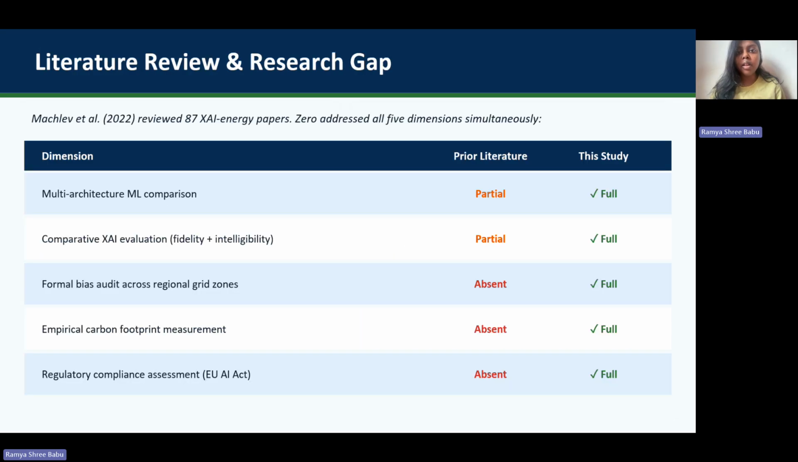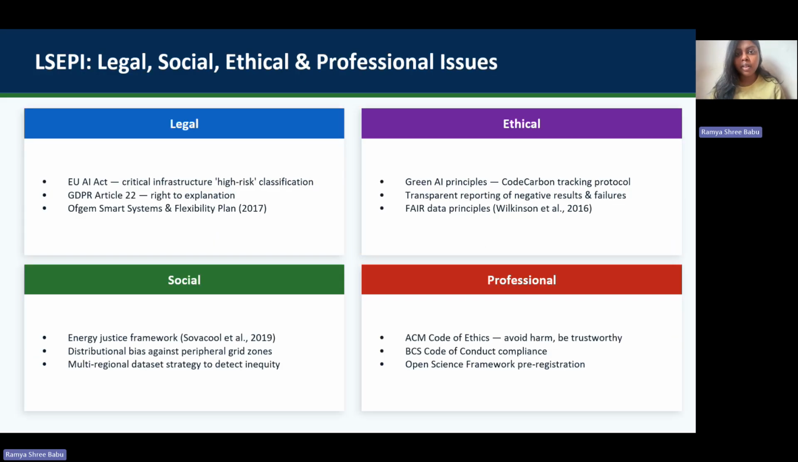Literature review. The literature shows a clear research gap. A major review found that most studies use SHAP and focus on forecasting. However, no study combines all five areas: multiple models, XAI comparison, bias analysis, carbon tracking, and regulatory focus. Some studies cover some parts of it, but none integrates all. This gap is important because new regulation requires explainable and fair AI systems in energy.